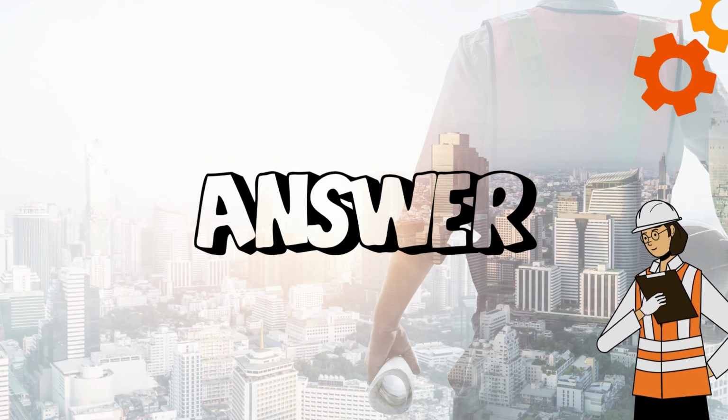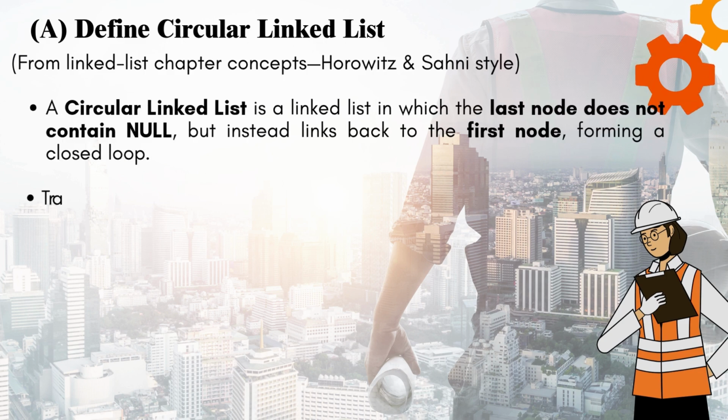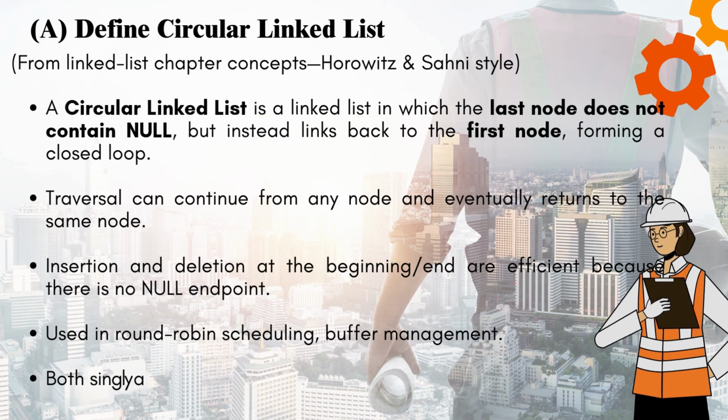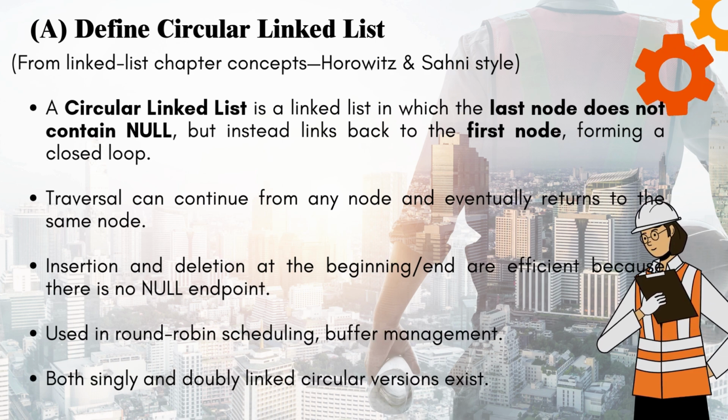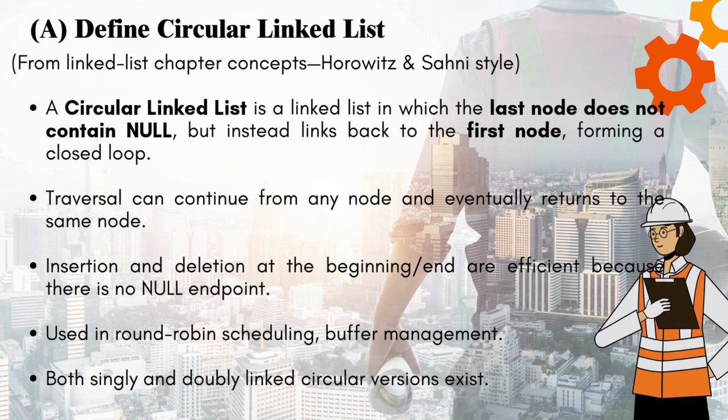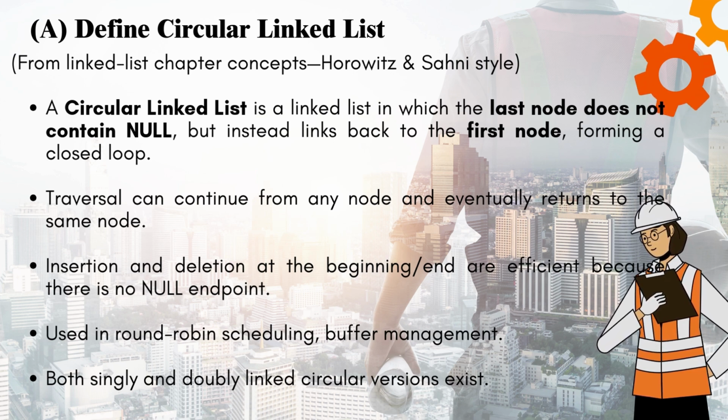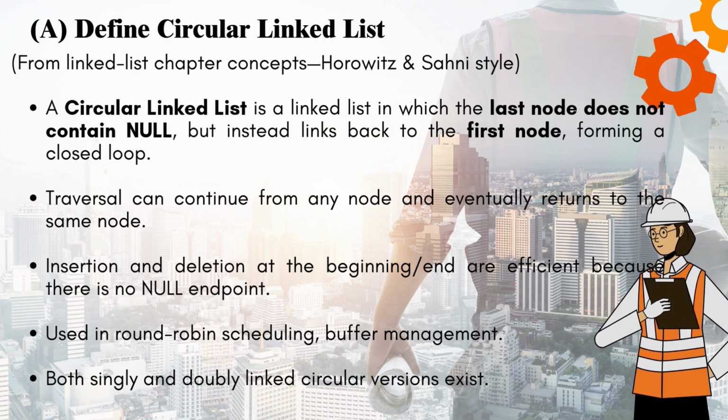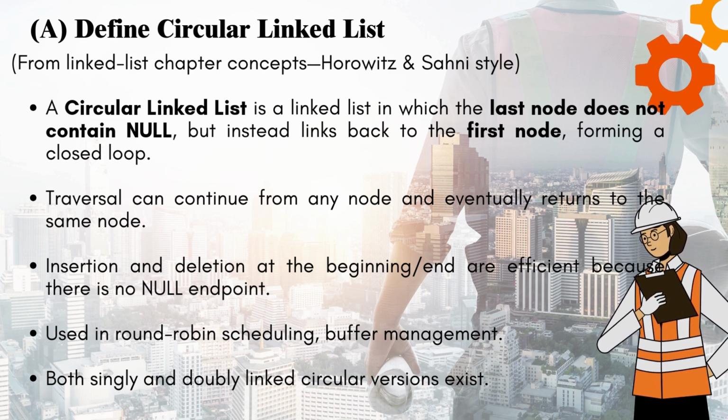Answer. A. Define circular linked list. From linked list chapter concepts, Horowitz and Sahni style. A circular linked list is a linked list in which the last node does not contain null, but instead links back to the first node, forming a closed loop.